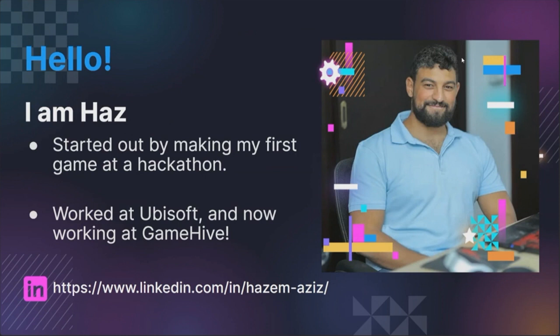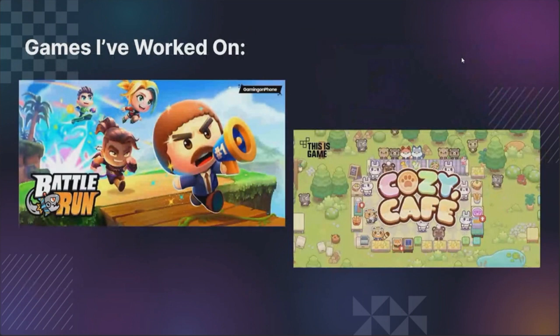So when I started working as a software developer, I then made the shift into game development. I previously worked at Ubisoft Montreal, and now I'm currently working at GameHive. Those are the games that I've worked on at GameHive. Unity is a game engine.